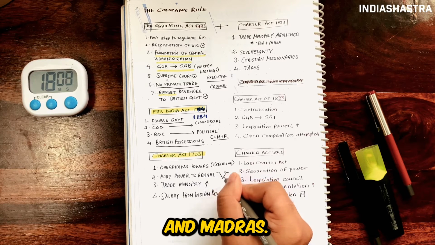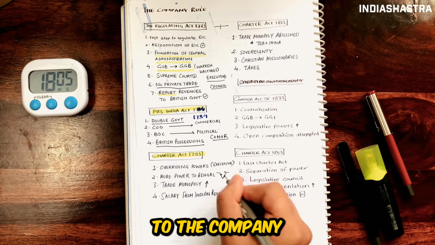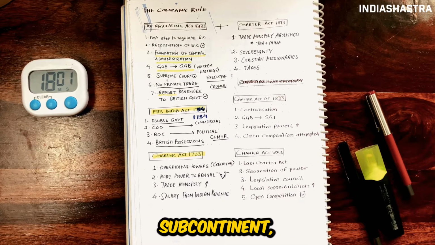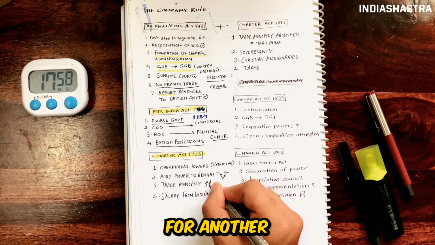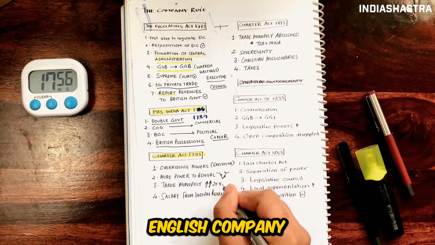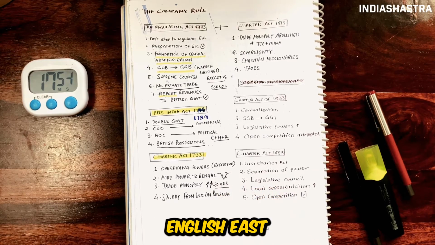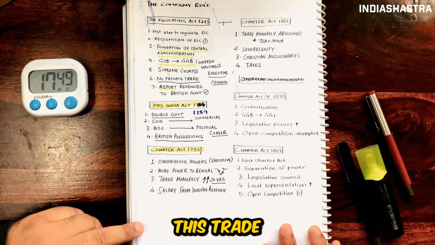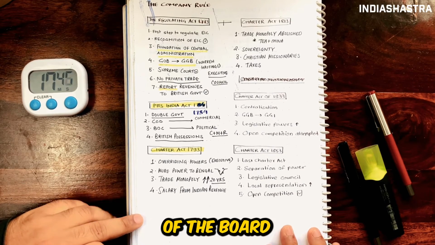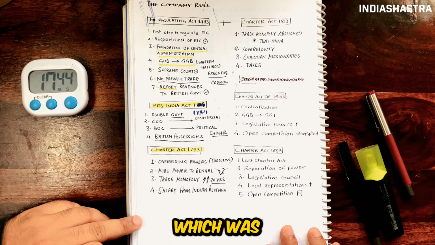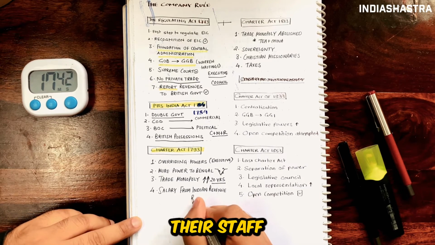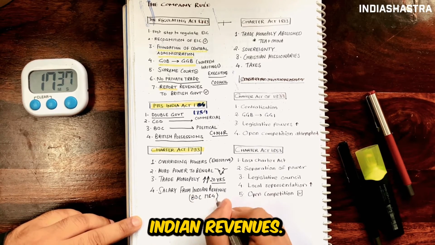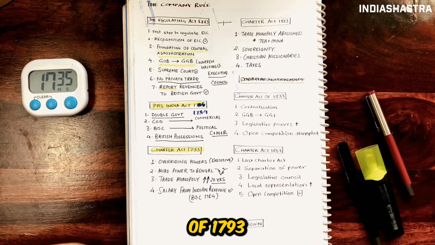Also the trade monopoly, which was given to the company by the British monarch to do their trade in the Indian subcontinent, was extended for another 20 years. No other English company was to interfere with the English East India Company in their trade in the Indian subcontinent, according to this trade monopoly. Also the members of the Board of Control, which was set up in 1784, their staff was henceforth to be paid out from the Indian revenues. This was decided in the Charter Act of 1793.